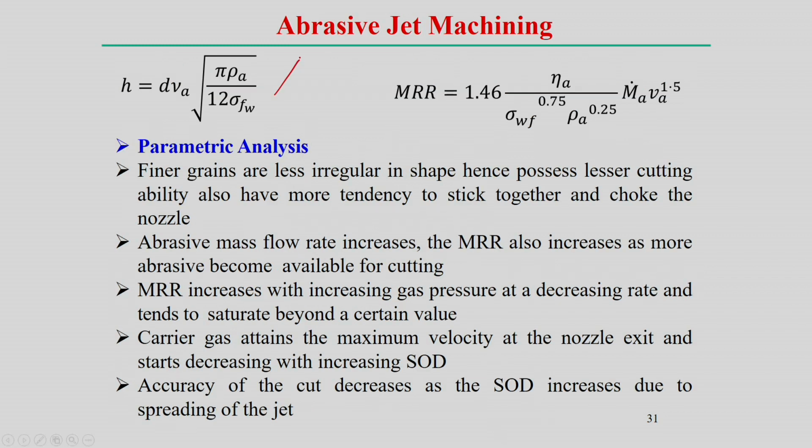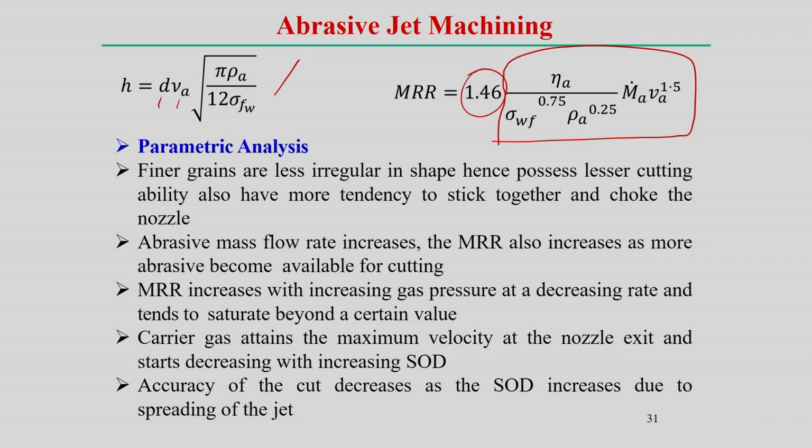So H can be represented in terms of the particle diameter d, the particle velocity and so on. Finally, if we replace in terms of H, we can find the material removal rate. The constant comes from here, but it depends on the parametric values of efficiency, mass flow rate, velocity, density of the particle and the flow stress value. In this way we can estimate the material removal rate in abrasive jet machining. Parametric analysis indicates a few significant points.